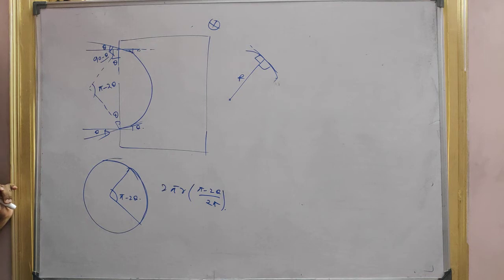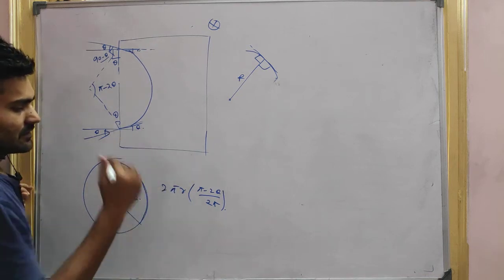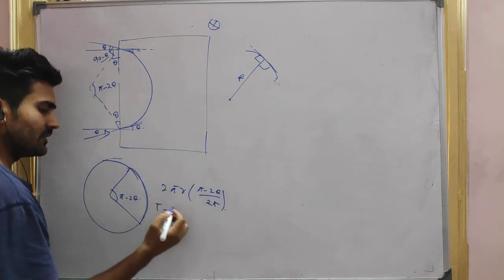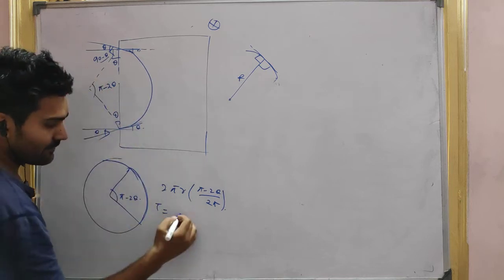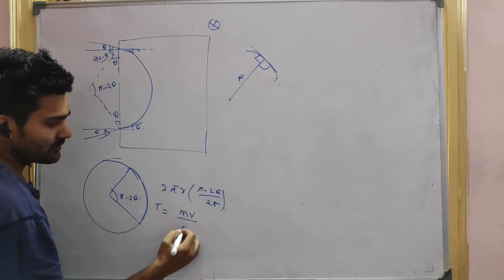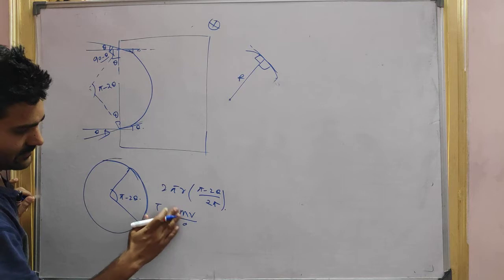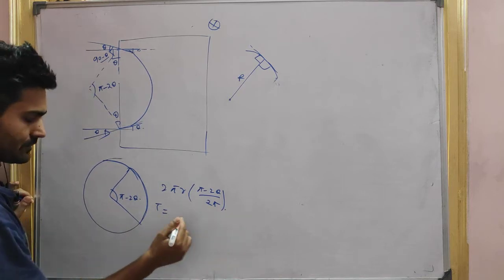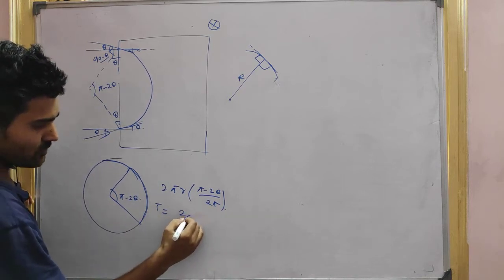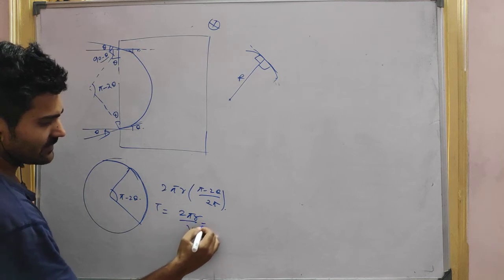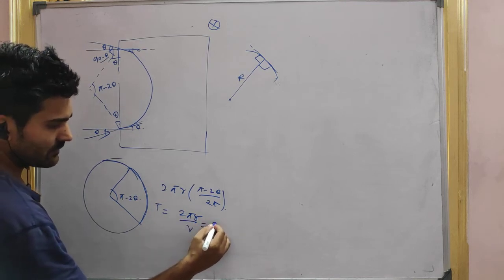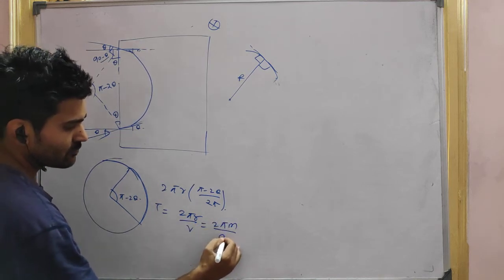In the same way, the time period is 2 pi r by v, that is mv by qB, so it will be 2 pi m by qB.